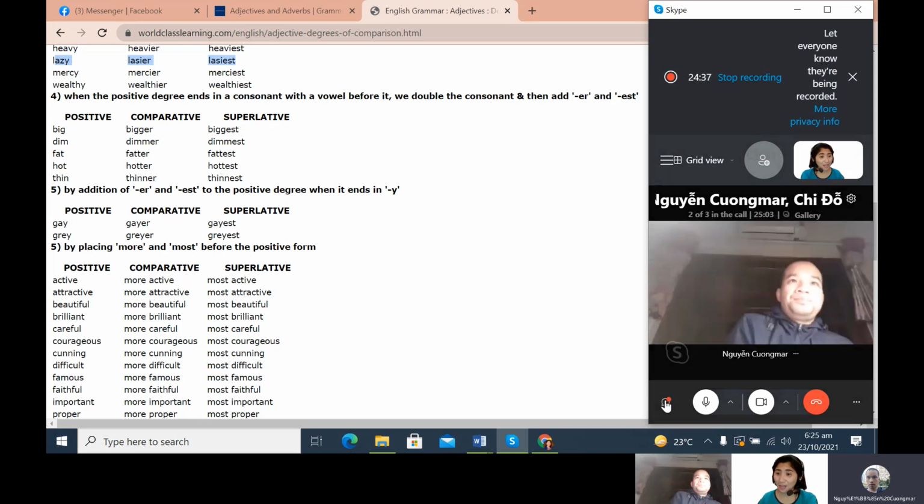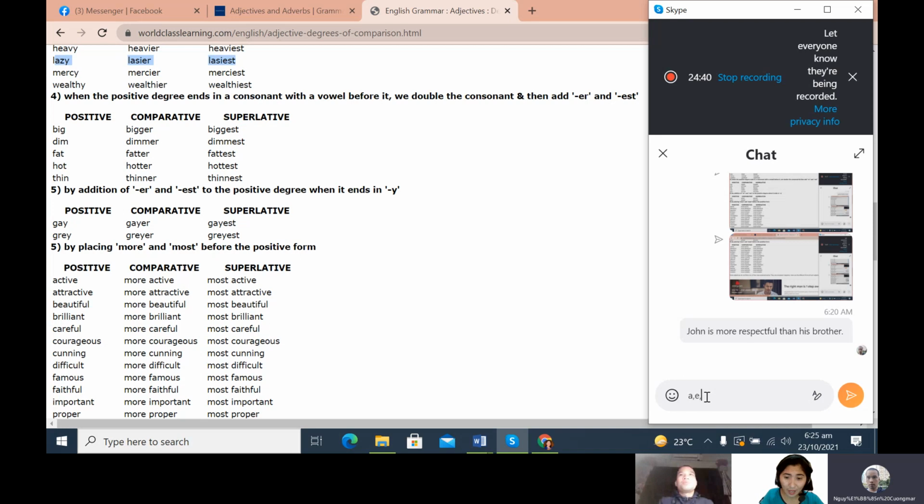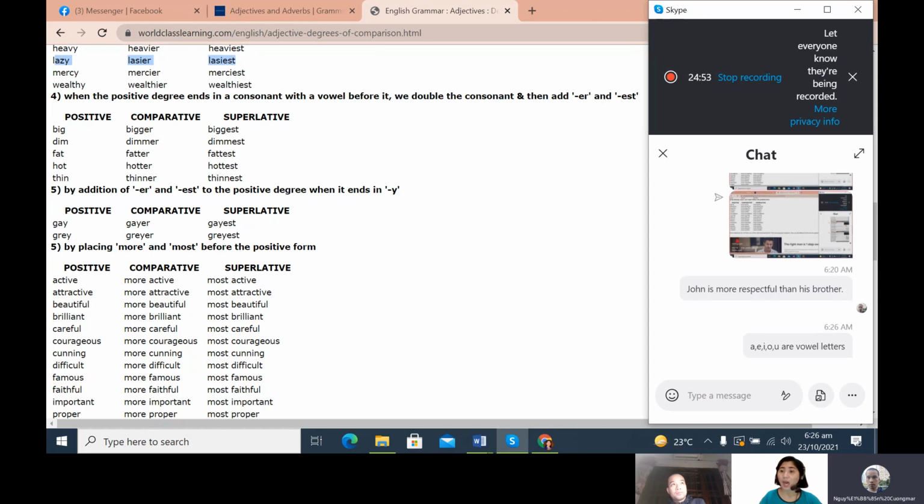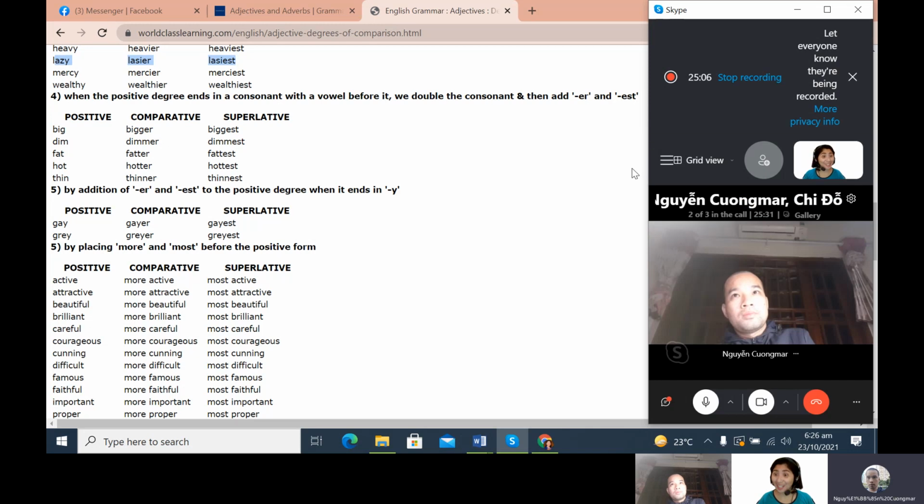Do you still remember the vowels? A, E, I, O, U are vowel letters in the English alphabet. The letters which are not included in the five vowel letters are called the consonant letters.